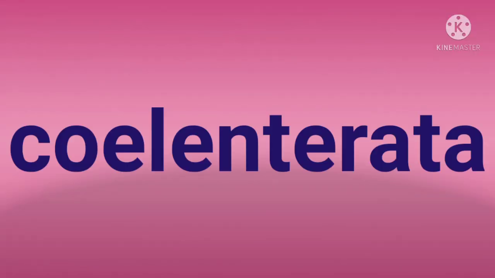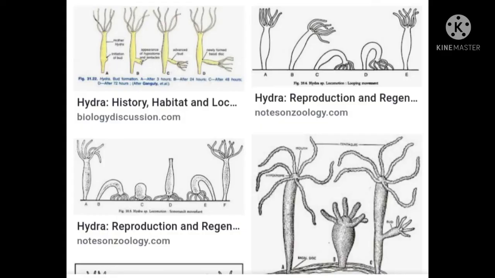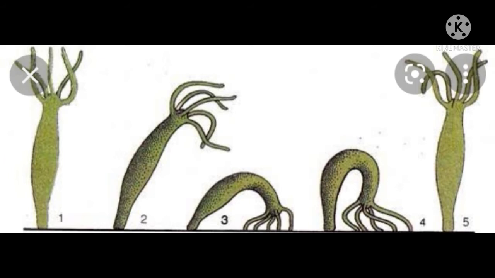The second one is Coelenterata. Coelenterata is nothing but Cnidaria. These organisms are aquatic forms showing more body design differentiation as compared to Porifera. There is a cavity in the body. They are diploblastic. Diploblastic means two layers of cells.